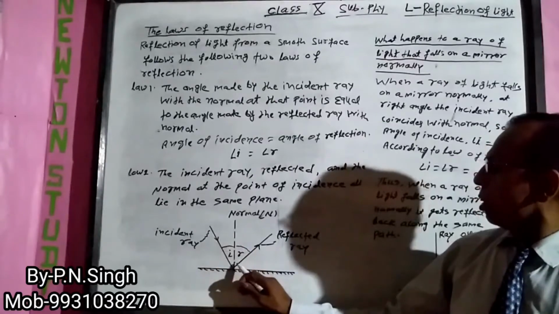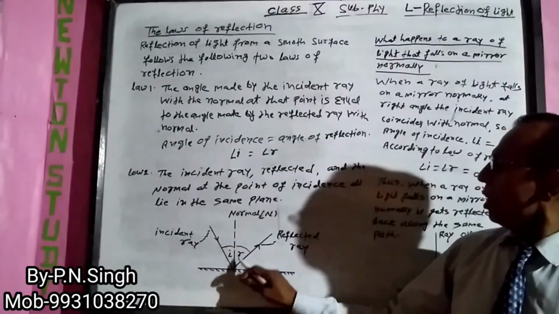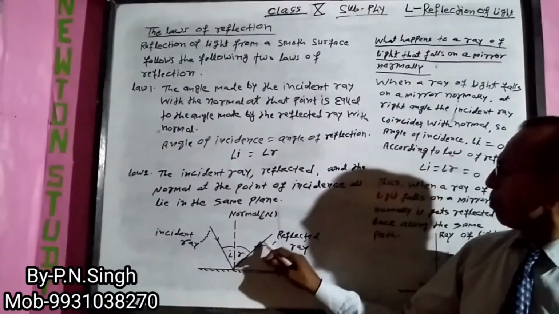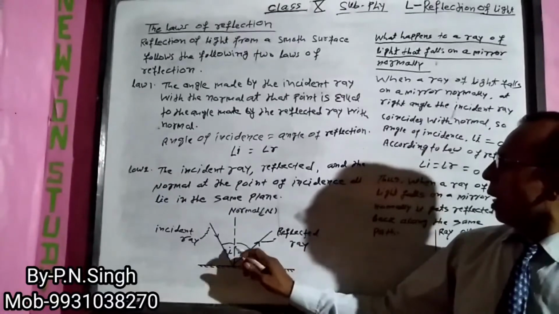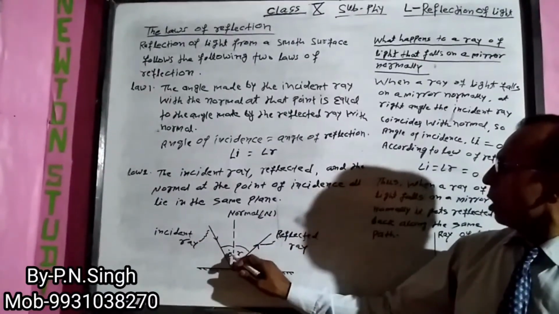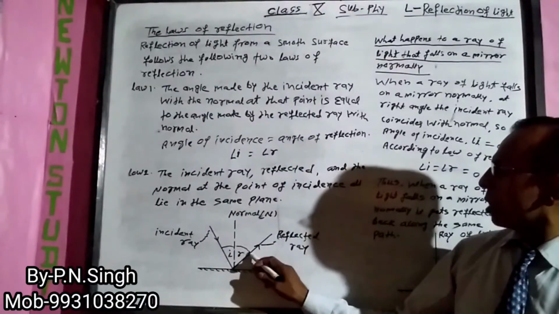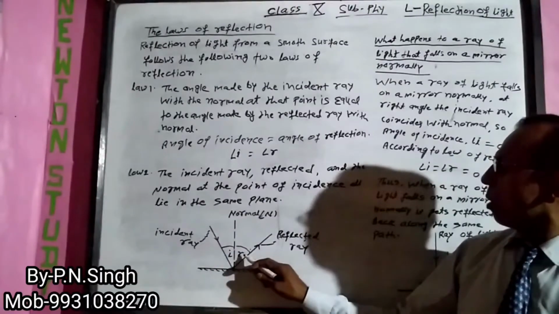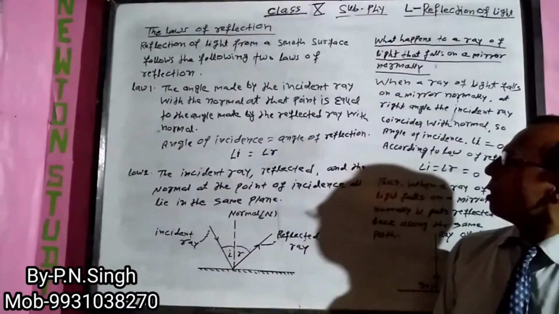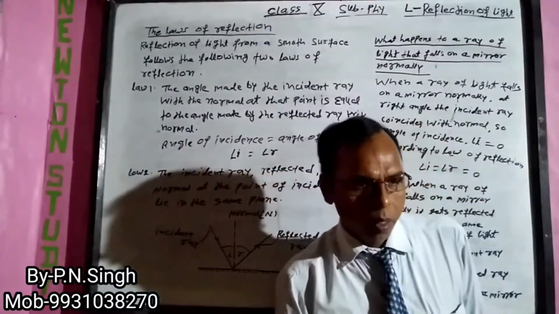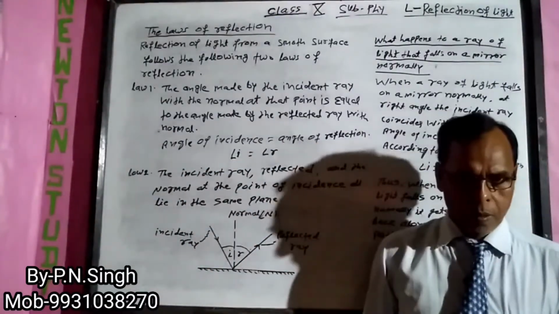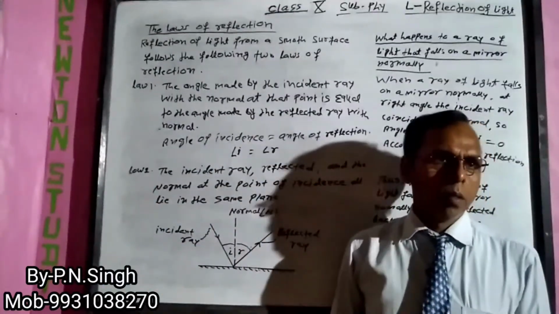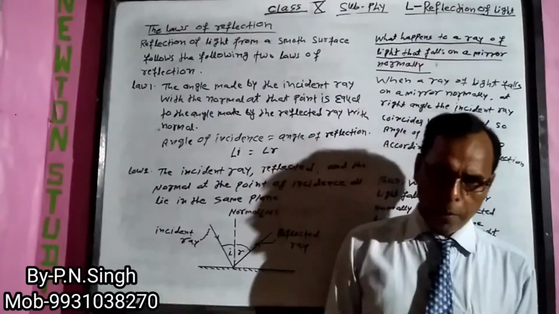This ray denotes the incident ray, this denotes the normal, this ray denotes the reflected ray. Angle of incidence is equal to I, angle of reflection is equal to R. Hence, angle I is equal to angle R. Second law: the incident ray, the reflected ray and the normal all lie in the same plane.